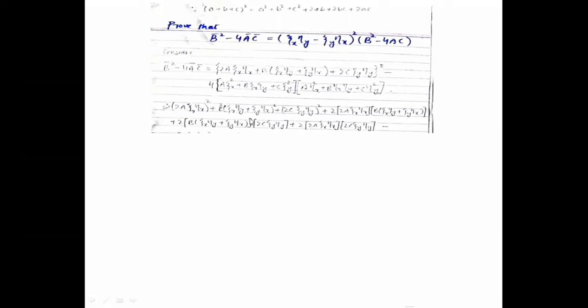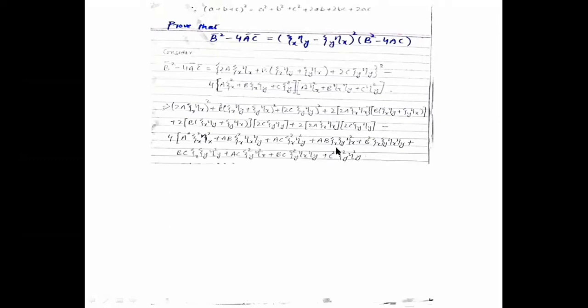Just multiplying these terms we get a square xi x whole square eta x whole square plus a multiplied with this, ab xi x whole square xi x into xi y, and similarly multiplying all these terms together, we get this required result.